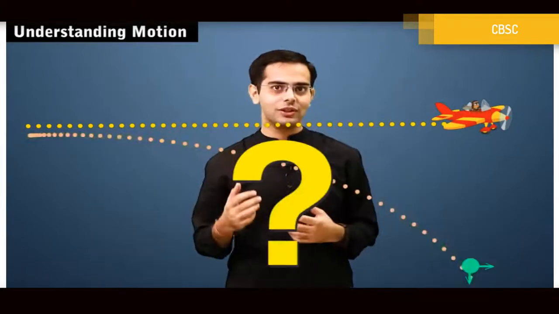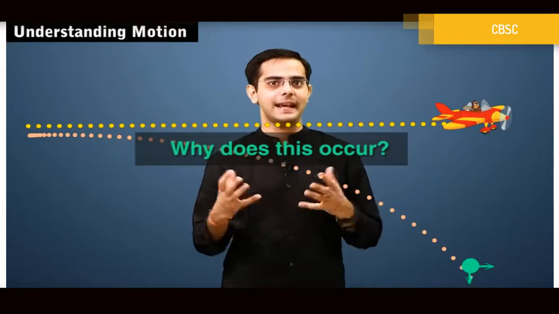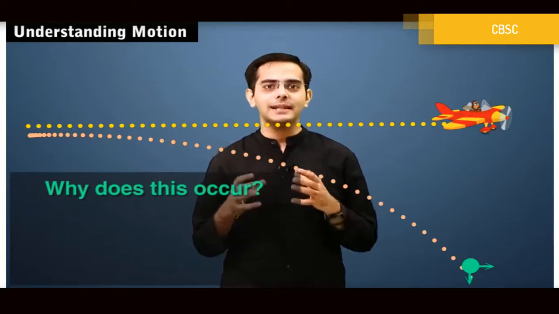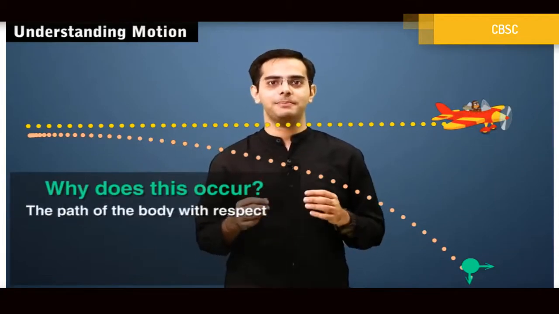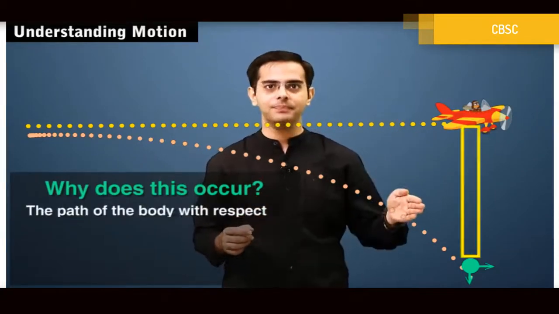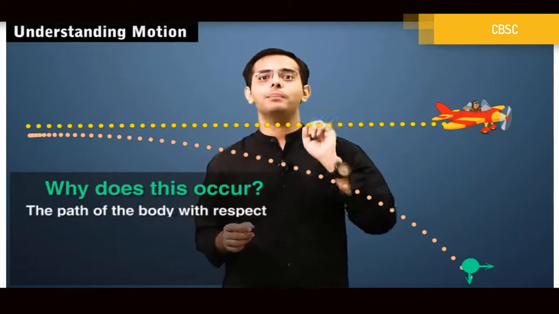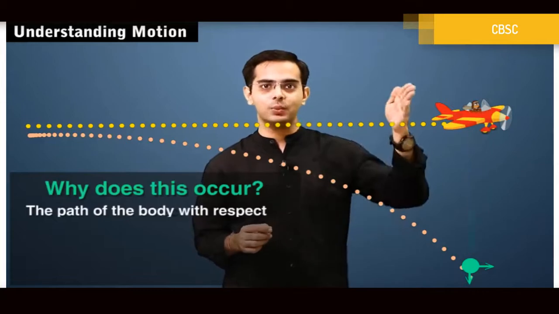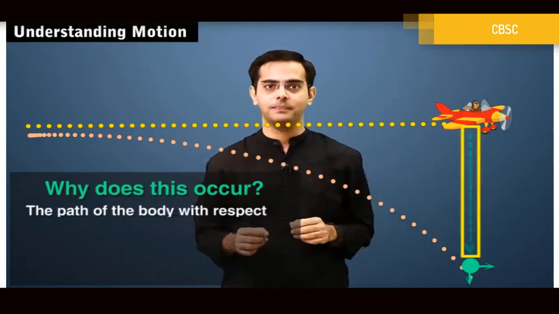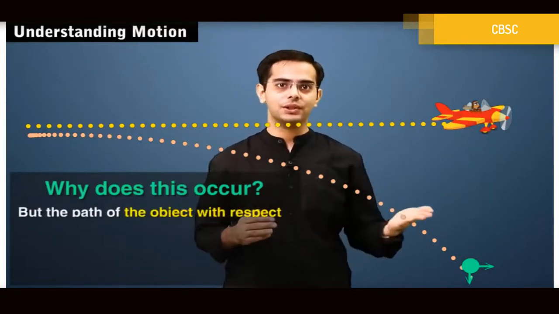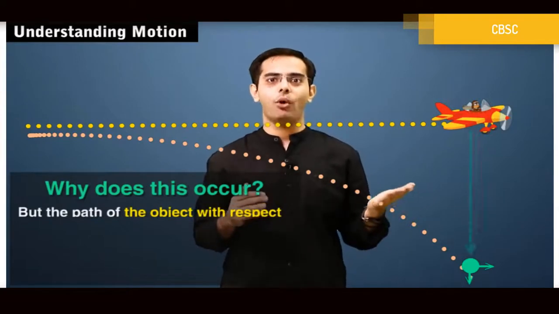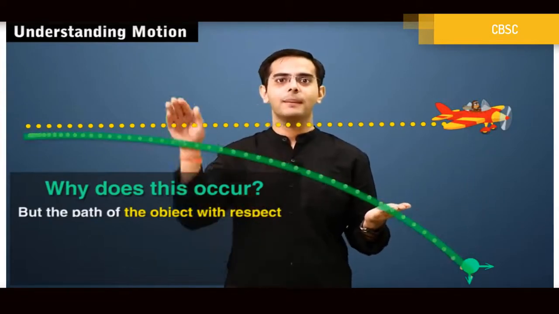Now again the question arises, why does this occur? The same body appearing as a straight line to one person and as a parabola to another person? That's because with respect to the pilot, the body just has one component of velocity, which is acting in the vertically downward direction. But with respect to the person on the ground, the body appears to move in a parabola.